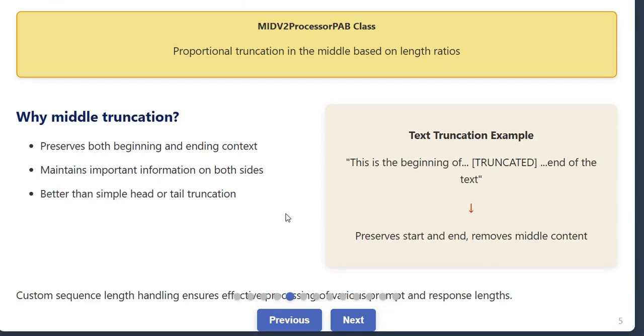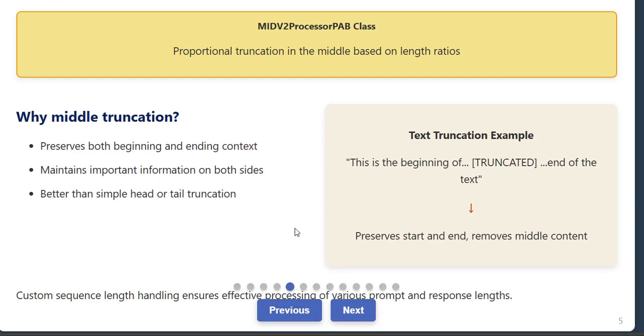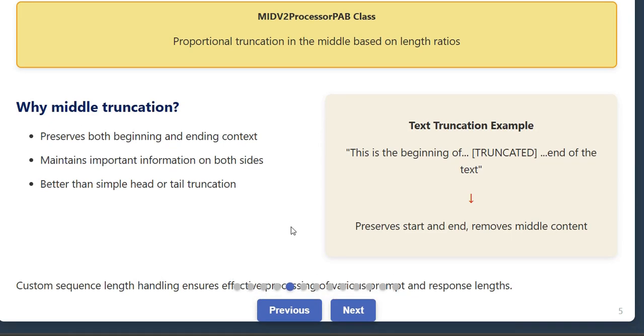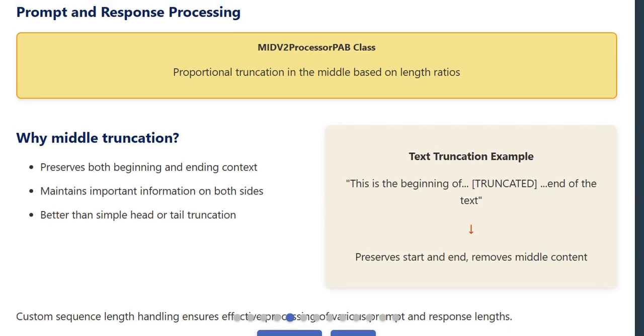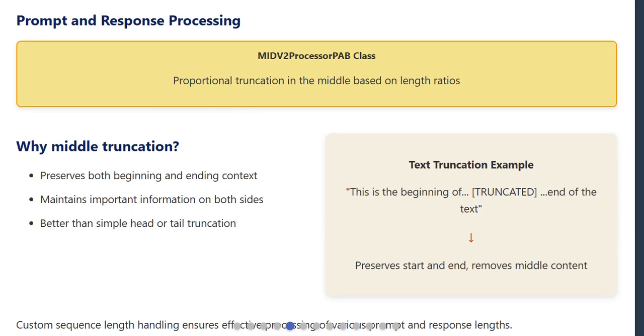This approach is much better than simple head or tail truncation because those critical first and last impressions that responses make are often what humans remember most when judging quality. Their custom sequence length handling ensured they could effectively process prompts and responses of various lengths.